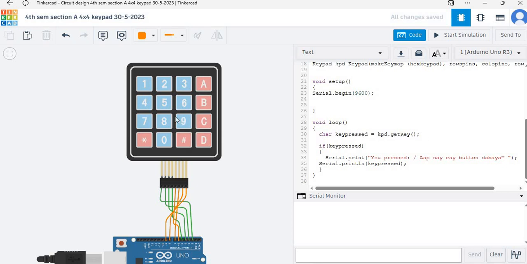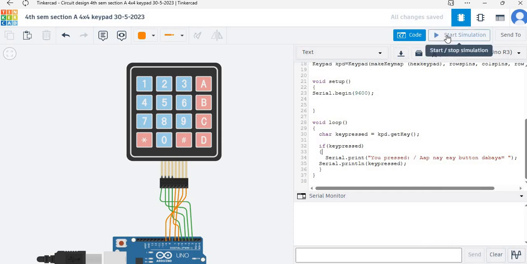If you do not press any button, this function will not work. I mean, this function will not show any message on screen. But if you press a specific button, then you will receive the equivalent message and the exact value you have pressed.